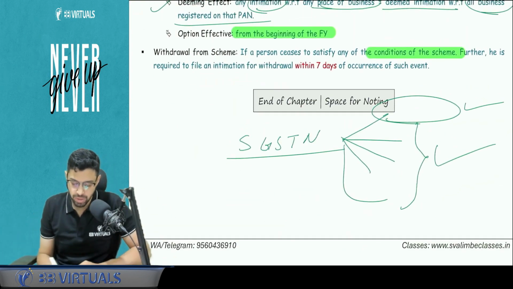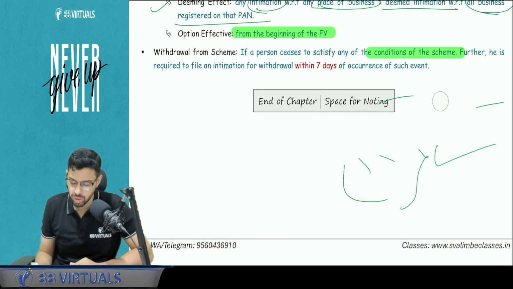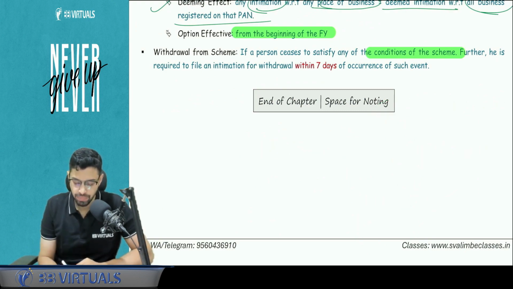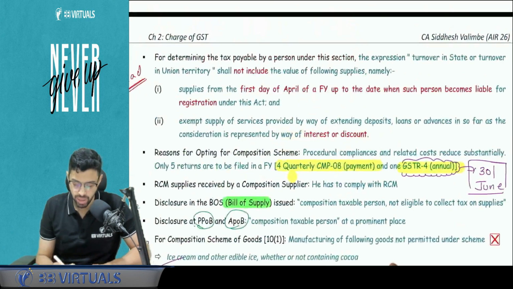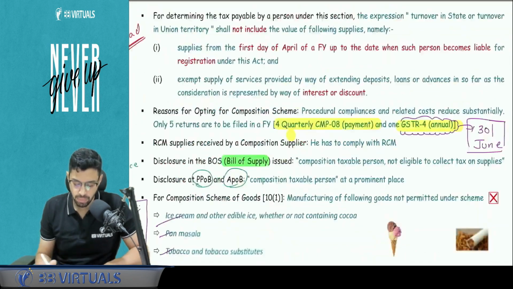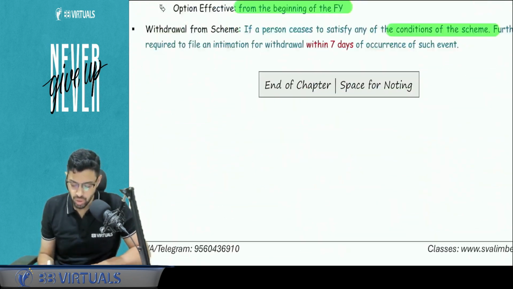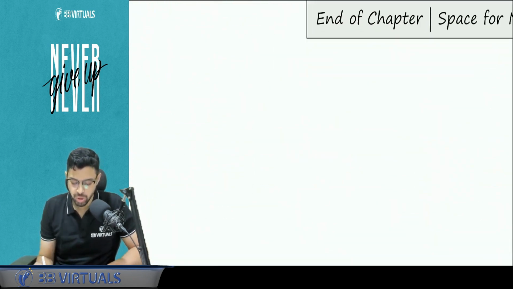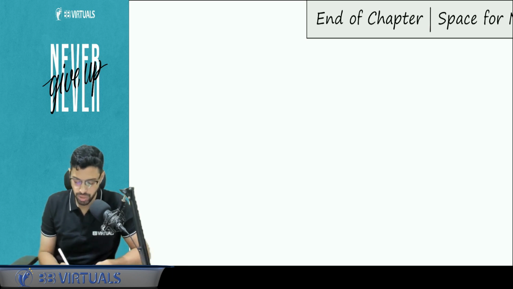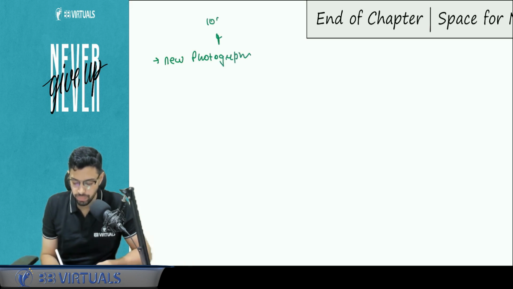Now with respect to this, I just wanted to cover one very important example with you guys, which will also cover the explanation given here. It is of your ICM material only. Understand one thing, very logical, but it needs to be covered through an example, so I will invest 5 more minutes. Let's say there is a new photographer who has started his business. Photography is a service, so we are going to talk about 10-2A. I asked him to give me the details of turnover.